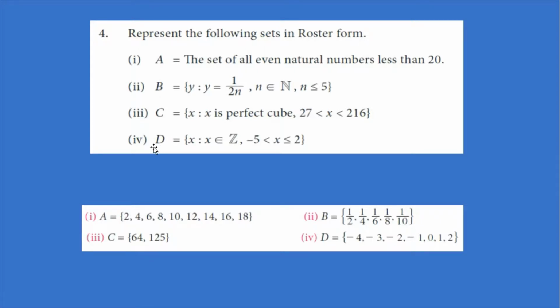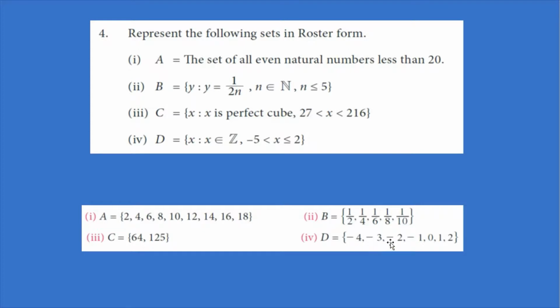Then the fourth one is D is equal to {x such that x is an element of integers}. x should be between -5 and 2, that is, less than or equal to 2. -5 should not be included because equal to is not there, only less than number should be included. So -5 should not be included, we have included only -4.